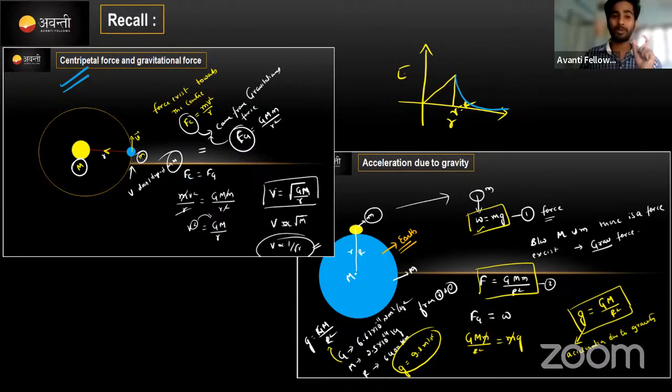And one more point I told you: it moves with some velocity v, and this velocity doesn't depend on its own mass. This centripetal force towards the center is provided by the gravitational field force. That's why we equated the two equations and derived the velocity equation, and velocity depends upon r, I told you. Clear? Up to this point, is there any doubt?